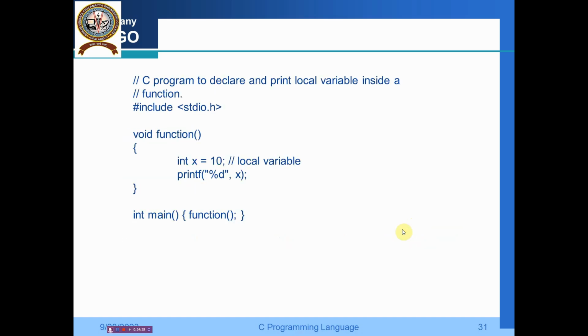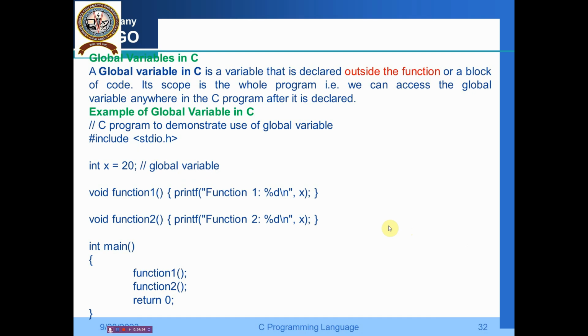For example, I am writing a program here: hash include stdio.h. So in a void function, I declare the variable int x is equal to 10. So this is a local variable. So print x, the value of x will be printed here, but outside, in the main function for example, it won't work. Is that clear? Similarly, we can go for global variables in C.